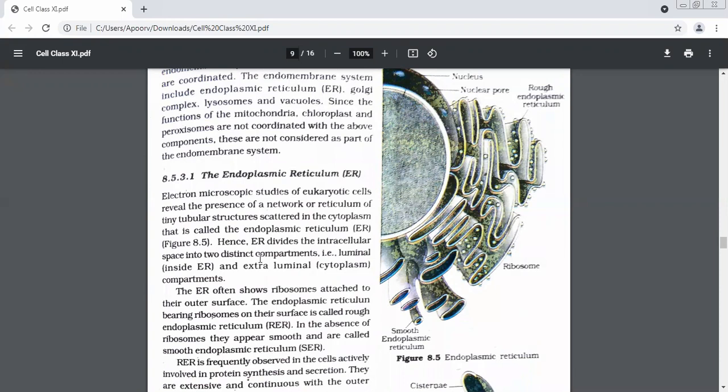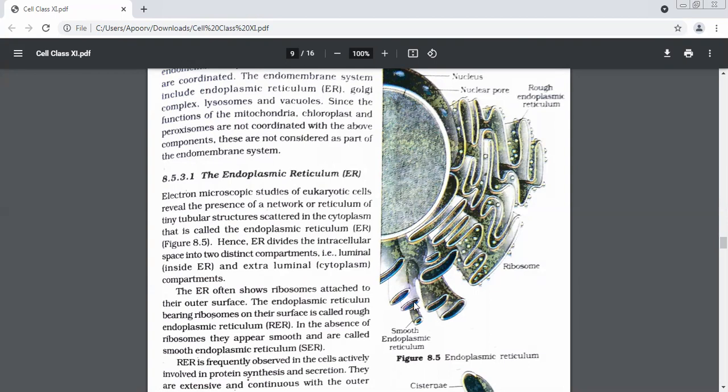Okay. Now see, children, can you see these RERs? Can you see these small circular structures attached on the surface? What are these? Very good. These are ribosomes. And now see these SERs. They are also tube-like structures. But can you see these circles on them? We don't have any ribosomes.